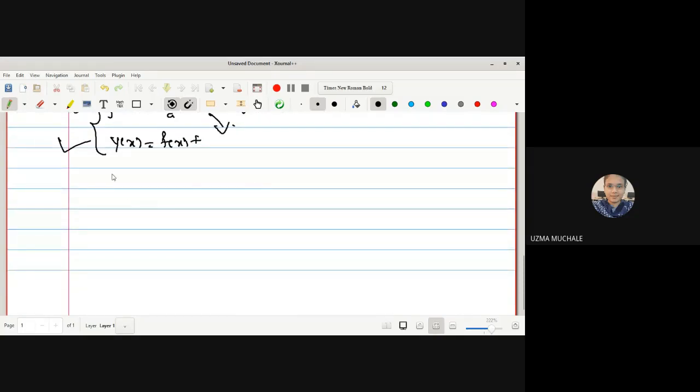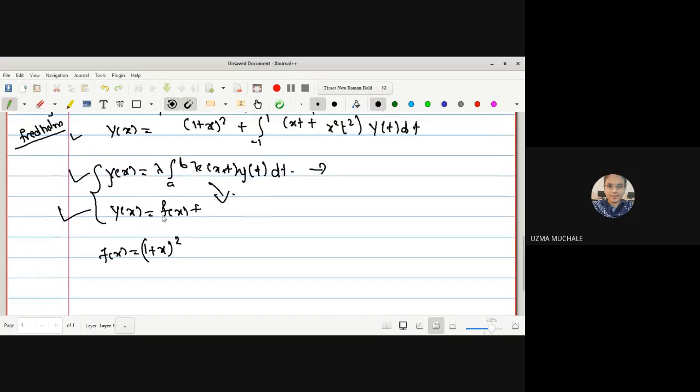Comparing with the standard form, first we have to write down what your f of x is. f of x is 1 plus x whole square, correct? As it is a non-homogeneous case. Next, what is given to us? The value of lambda is nothing but 1. What is the condition?